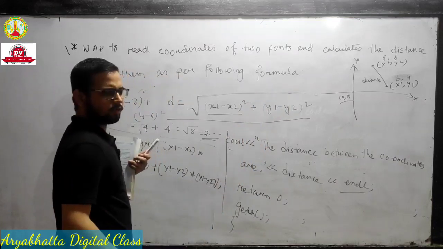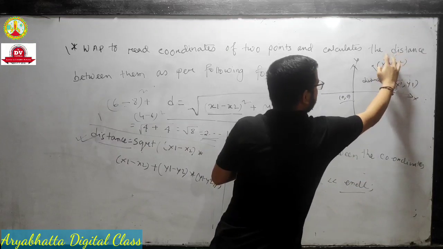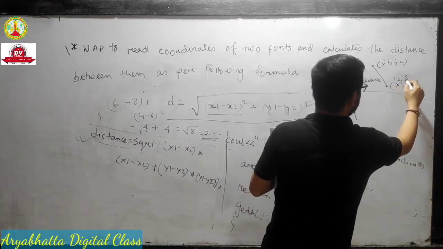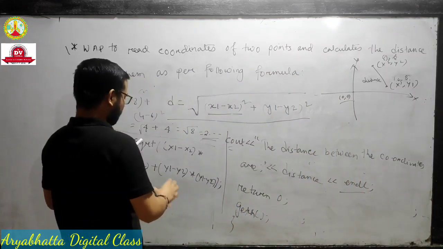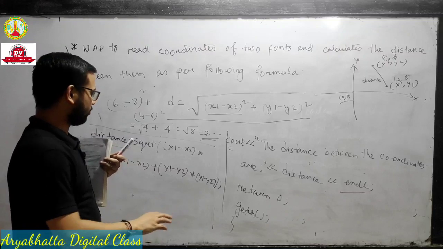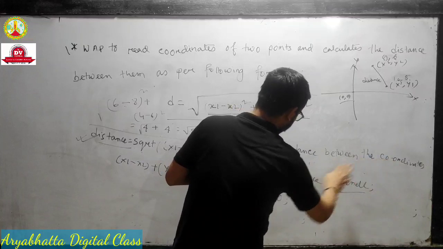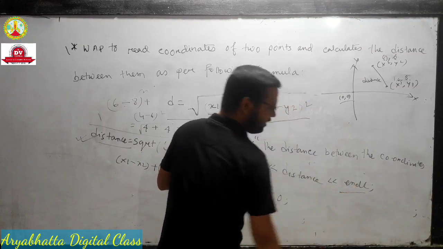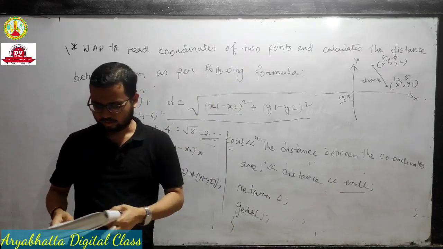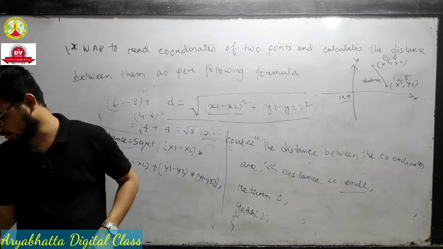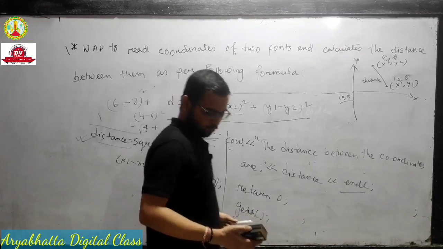You take any coordinates, I take 6, 4, you take whatever you want to write. Take any 2 coordinates, so 10, 8, 9, 6, whatever you wish. And the system provides you the output using this formula, and the output is: the distance between the coordinates are distance, and this is for ENDL, which means end line. This is okay. Now the second thing is a very important topic, type conversion.